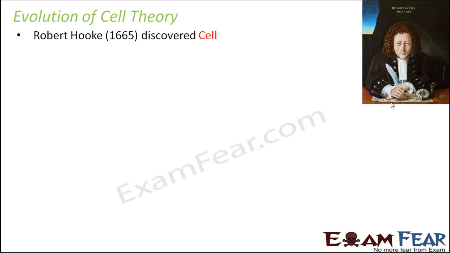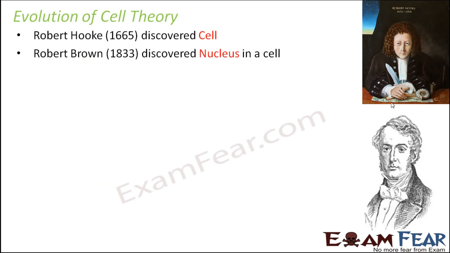Now as time passed, there was another scientist, Robert Brown, somewhere around 1833. So just look at the time gap. Cell was discovered in 1665, but Robert Brown discovered nucleus around 1833. So a huge time in between. That's because, as I said, the equipments were not there. So if you don't have equipments, you will not be able to discover anything. So Robert Brown discovered nucleus in a cell. So nucleus is the main control center of the cell. Nucleus is that part of the cell which controls all the activities which take place inside a cell. We will talk about each of these parts in detail later.